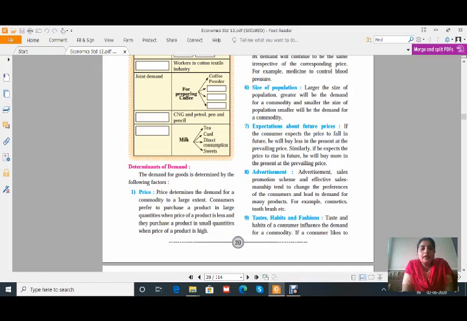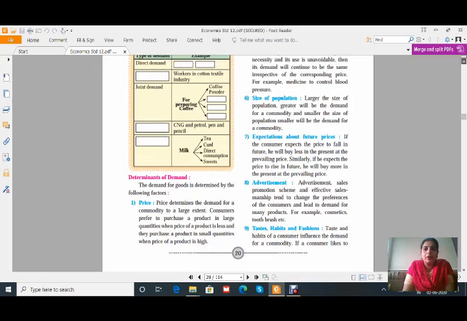That means जितना price कम होगा उतना demand ज़्यादा रहेगा. So this is the very first and important factor which affects the demand, or we can say it is the determinant of demand. Consumers prefer to purchase a product in large quantities when the price of a product is less, and they purchase a product in small quantity when the price of the product is high. Okay, this is the very first point, that is price. It is one of the important points.